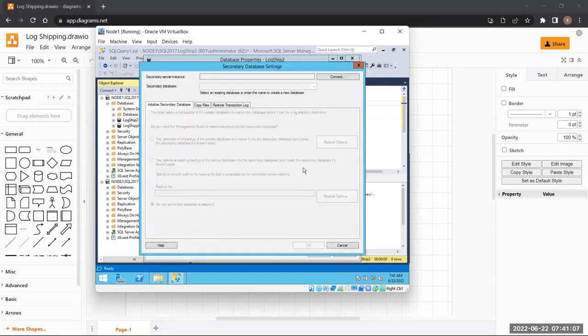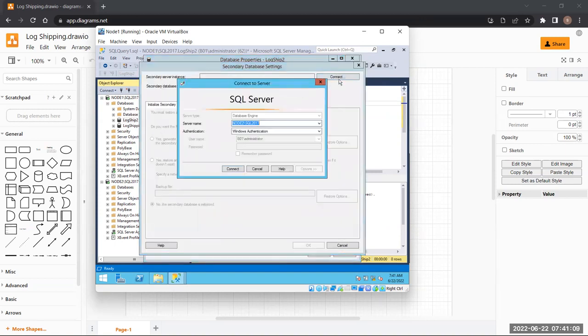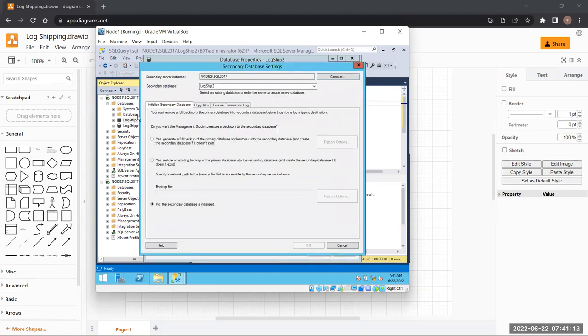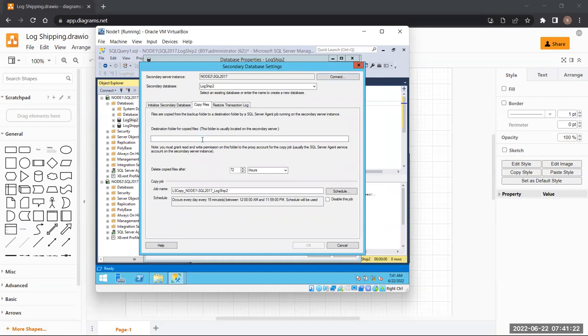Let's go to the second step. Let's add the server. Connect. Node 2, correct. Connect. Okay. Last option: no, the secondary database is initialized already. We've just initialized it. Let's go to this copy files option. Here, what do we need to give? The destination folder for copying files.